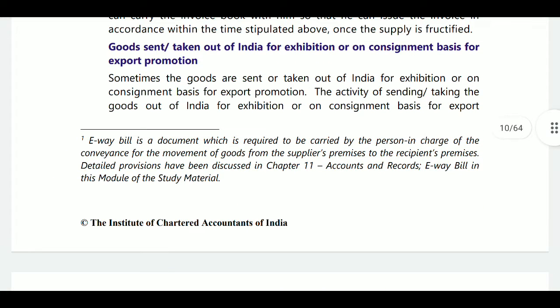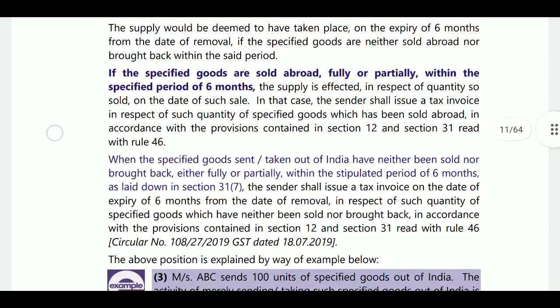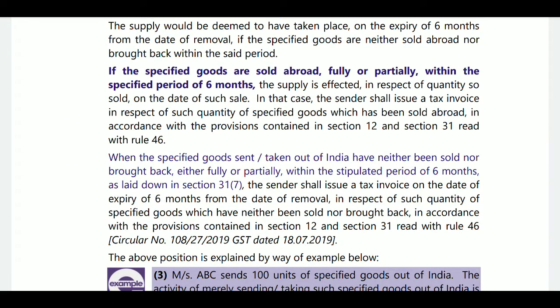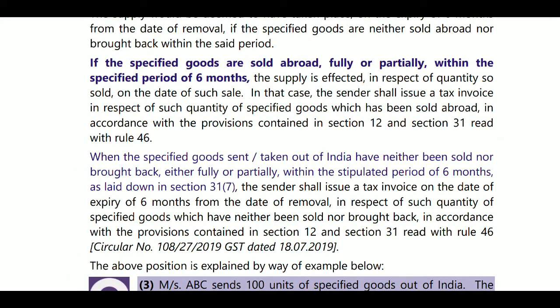And goods sent out of India for exhibition or on consignment basis or exportation basis. If you send goods outside India and within the stipulated period the goods come back, then no issue. If the goods are not brought back within 6 months, then it will be treated as a supply and treated as a sale. Next, if the specified goods are sold abroad fully or partially within the specified period of 6 months, then the sender must issue the tax invoice as and when the goods are sold outside India.